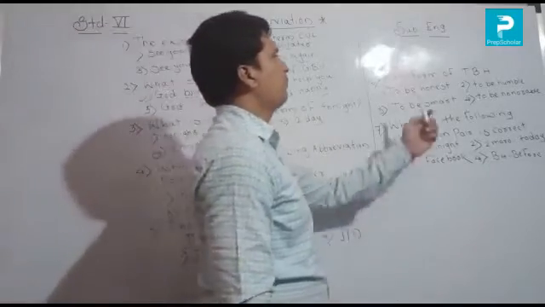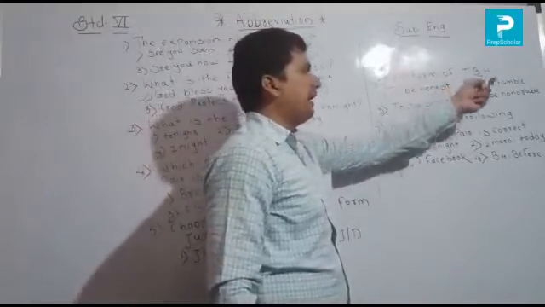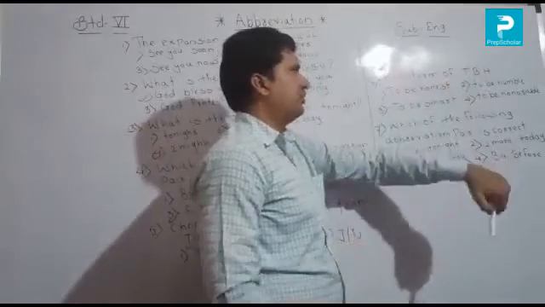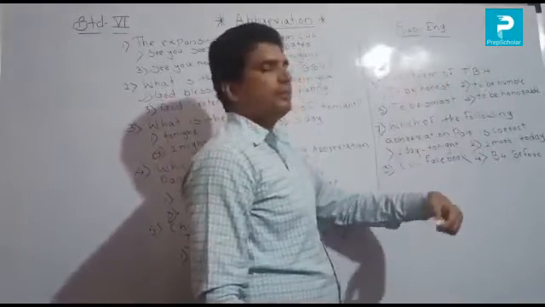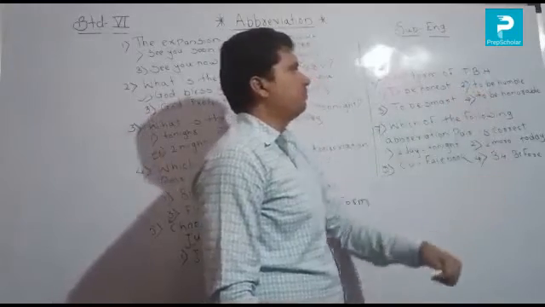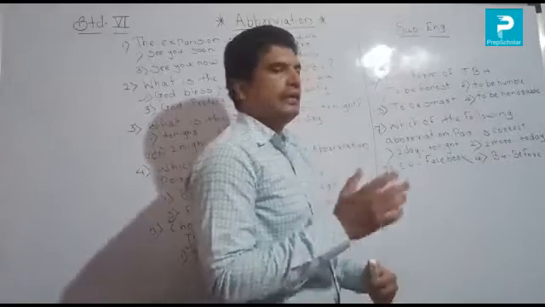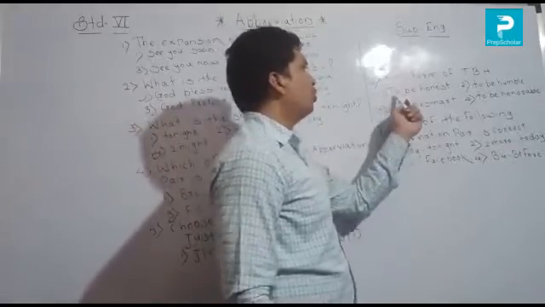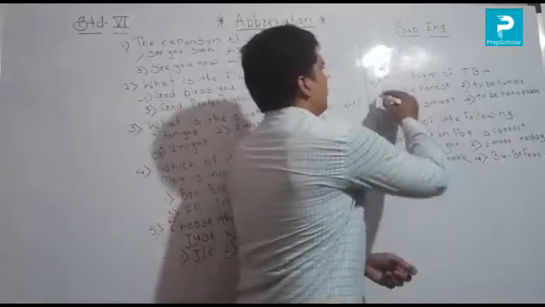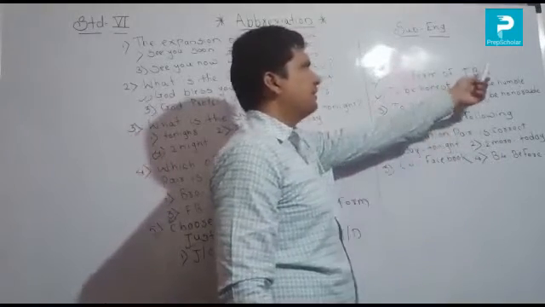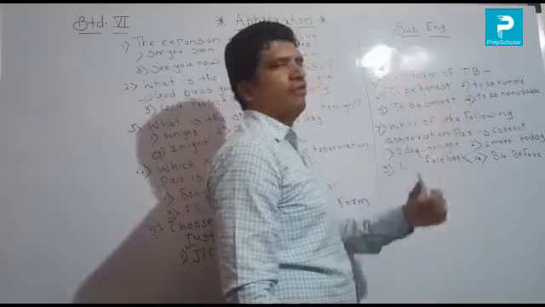Next, 6th number, full form of TBH. So you see the full form of TBH. Option 1, to be honest. Second, to be humble. Third, to be smart. Last one is to be honorable. So which is correct here? First, to be honest. Option number 1 is correct. TBH is the short form, and to be honest is the full form.